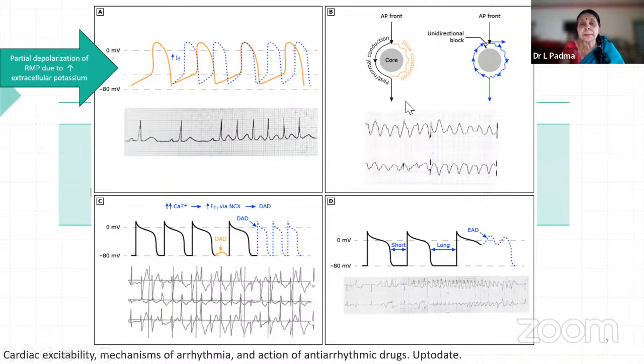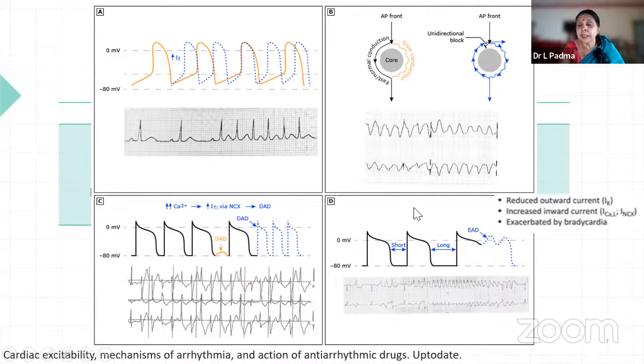Here we are seeing partial depolarization of the resting membrane potential due to extracellular potassium. Then we see reduced outward current, then increased inward current. Inward current is calcium, L-type channels, and outward is potassium. Always inside the cell, sodium and calcium; outside is potassium. Only when potassium goes outside, the cell can contract normally. And it is exacerbated by bradycardia.